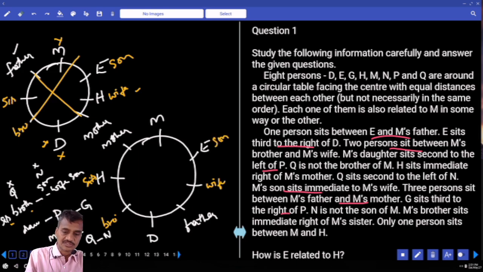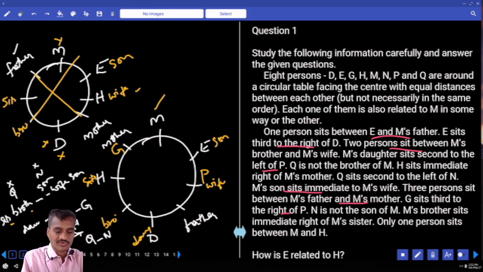Now, if son is here, then daughter, blank and P. Now, can you take daughter at this place? M cannot be daughter. Now, daughter is here. Now, if daughter is here, there is blank, P is here and there is another, G is here. Yes, are you getting this point or not? Now, daughter, father, wife, son, mother, sister, brother were done. Now, M is the person.